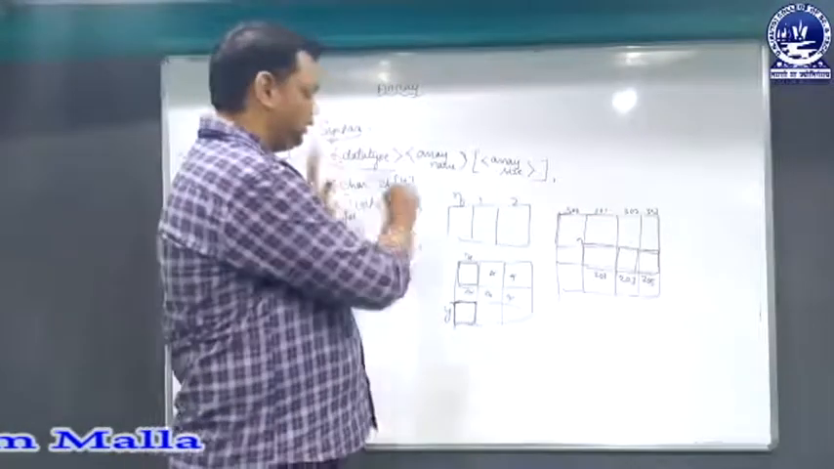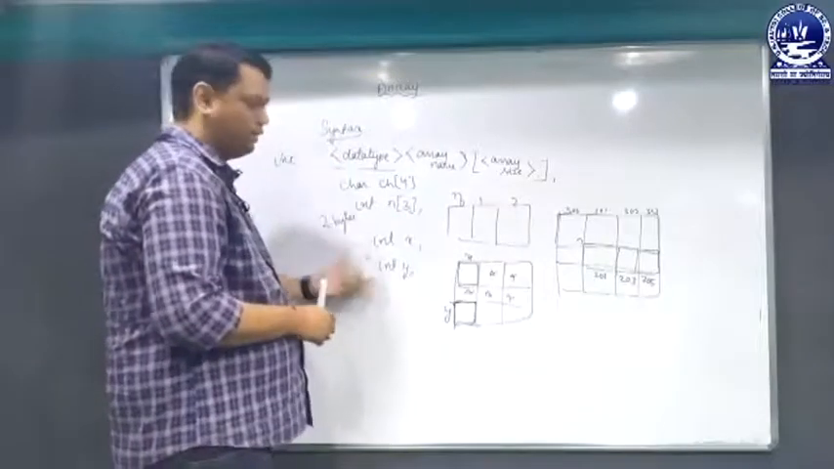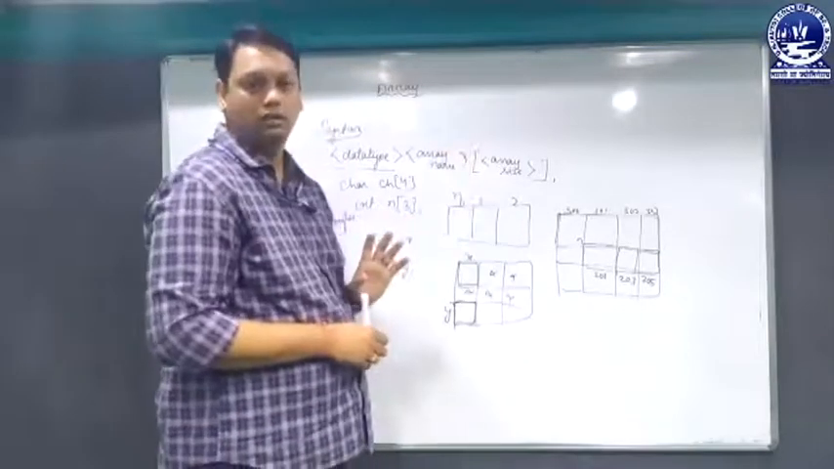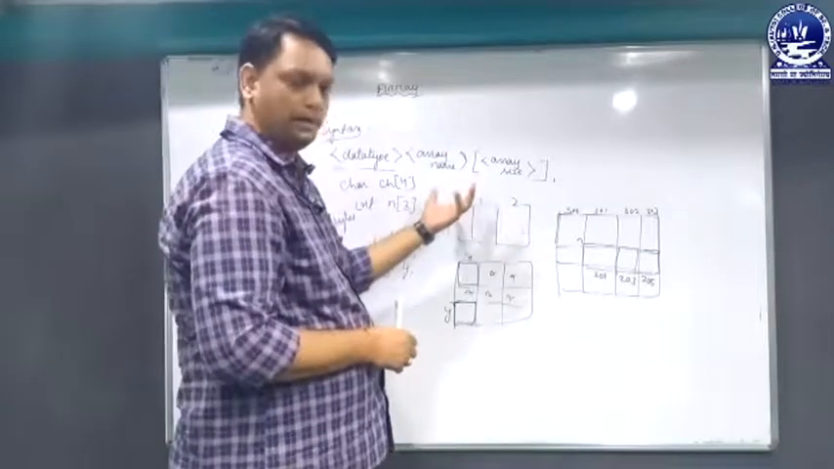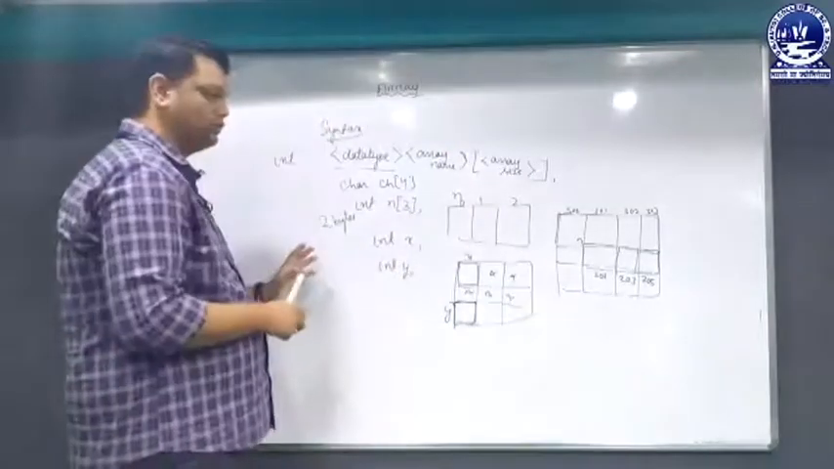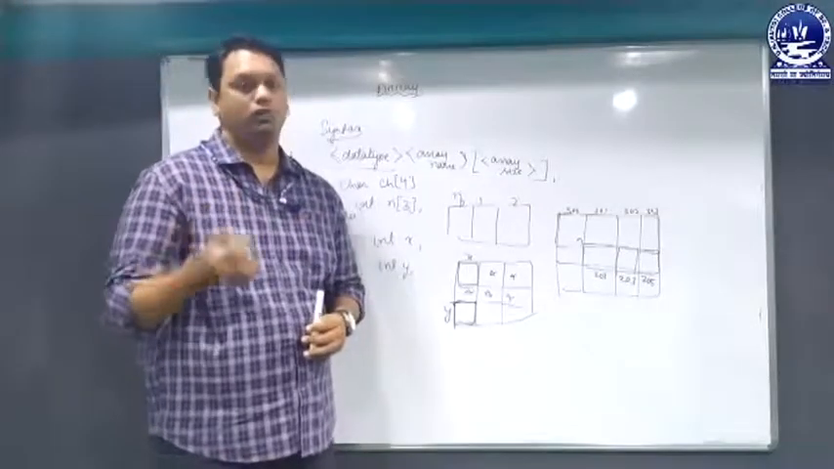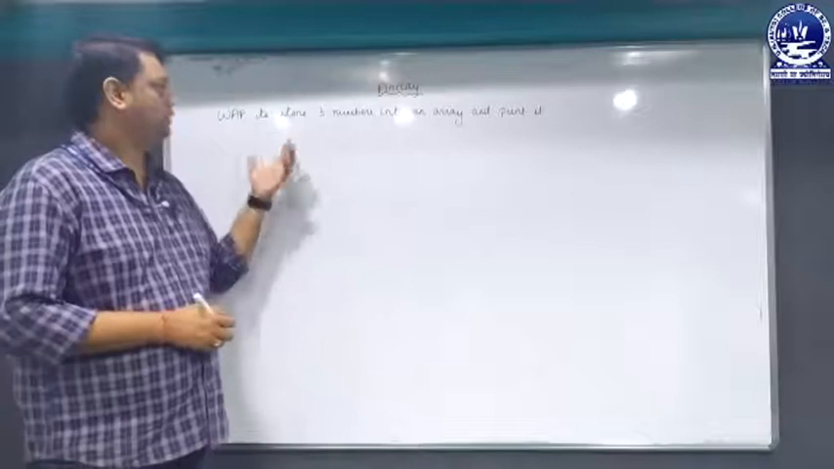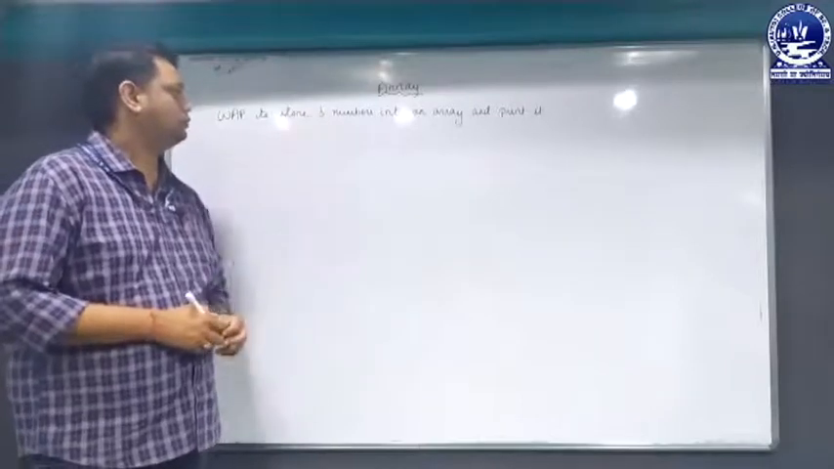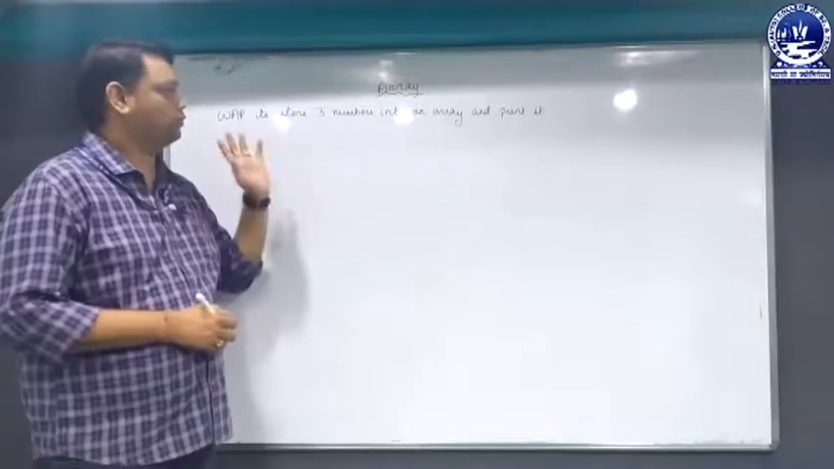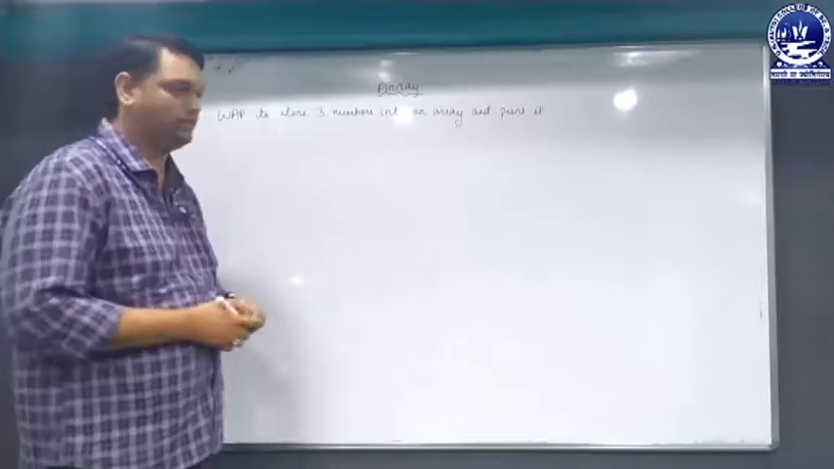So these are all about how to declare an array, how to store the values, and how the memory blocks will be reserved by the array. So this is all about the array concept. Next we will move to a program in which we will solve a program using an array. Let's take an example of how to store 3 numbers into an array and print it.